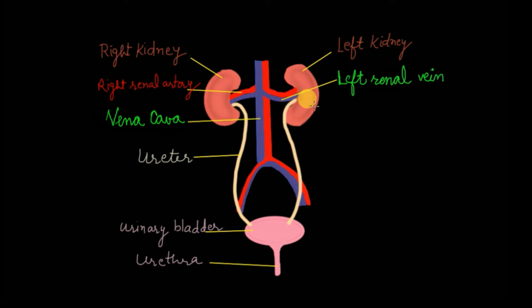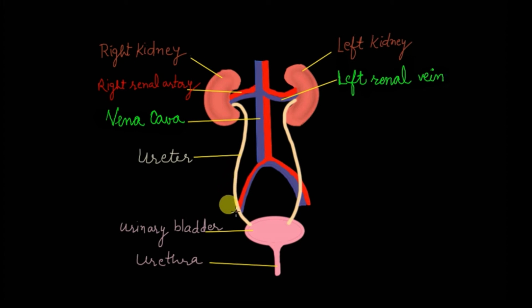Nephrons are the functional units of the kidney, and from the kidneys we can see two tube-like structures arising. See, this is one tube and this is another tube coming from the right kidney. This pair of tube-like structures are known as ureters.